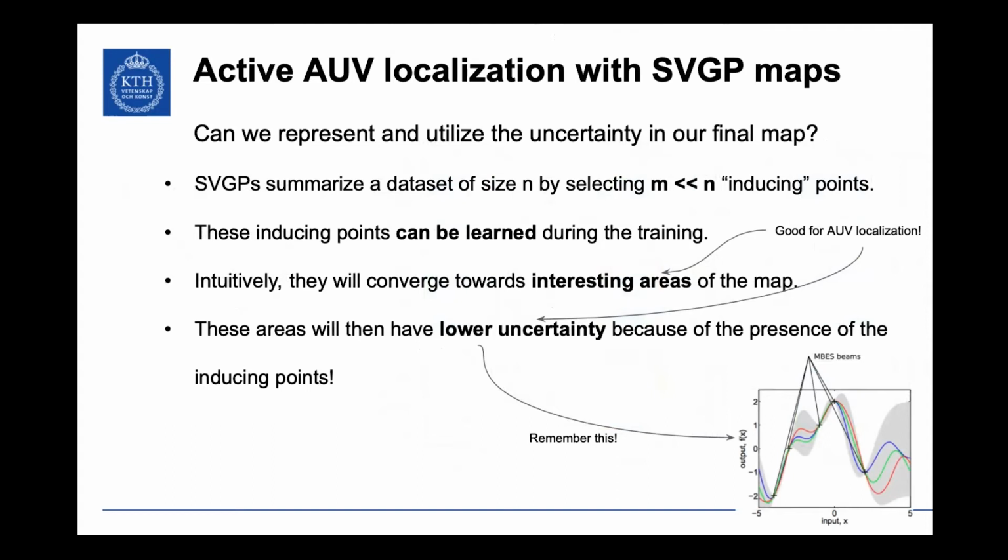So as I said, thanks to the fact that they are sparse, I can map very large areas with very few inducing points. I can learn those inducing points. And a very cool thing about SVGP is that when I learn my GP, those inducing points gather around the areas of the map that are interesting, right? So if my map is very flat, there won't be inducing points there. But if I have a hill here and another hill here, the inducing points will cluster around those areas. And those are the areas I'm interested in when I want to localize or run SLAM, because those are the areas I can use as landmarks. Like, hey, I've seen this rock before. Those areas will not only be clustered with inducing points, but they will also have lower uncertainty because of this.